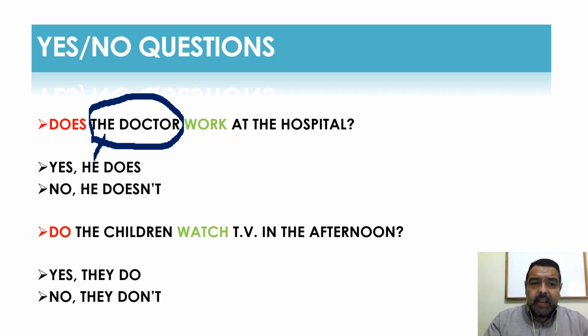But instead of saying the doctor, I use his pronoun, he. It could be she, because the doctor can be a he or she, but in this case, I'm talking about a male, a man. Does the doctor work at the hospital? Yes, he does. With the same verb I began my question, I'm completing the answer. Or in the case that no, no, he, and remember, with contraction.